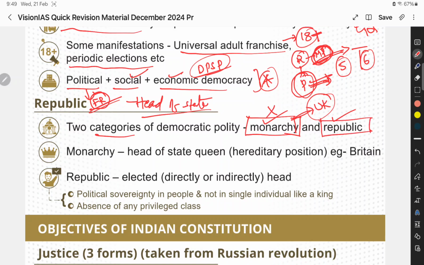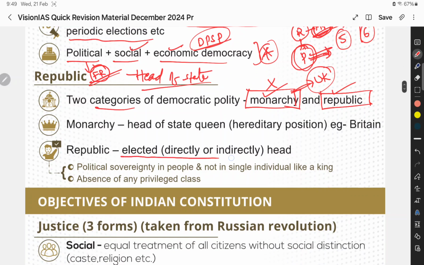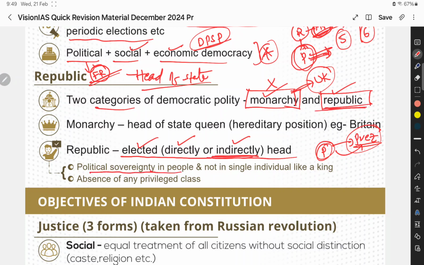What does it mean? Republic means the head of the state, that is the President in India, is an elected member. The election may be either direct or indirect, but in India it is an indirect election. People will not directly elect the President; the people's representatives will elect the President. So this is the Indian Republic. From this we can say that in a republic, political sovereignty lies in the people, not in a single individual like a king.